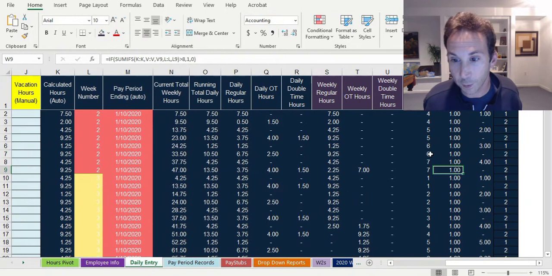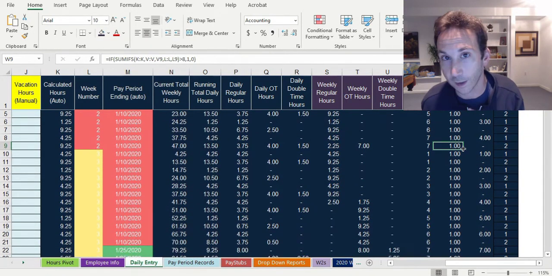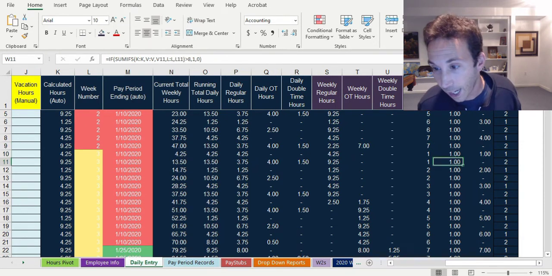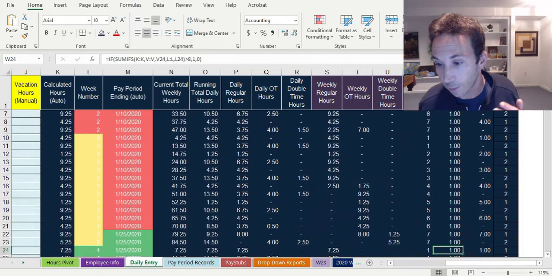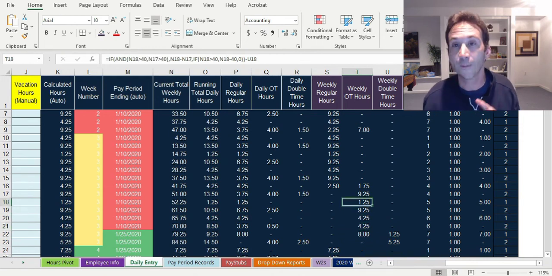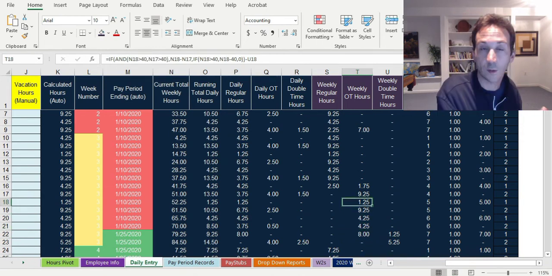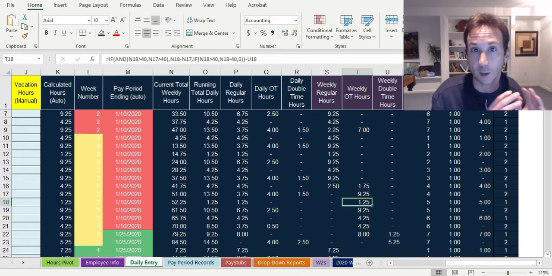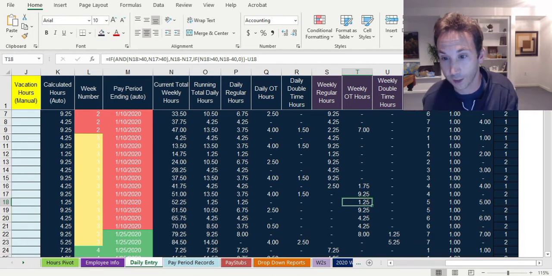Did the employee work 8 hours every day of that 7-day work week? And if they did, did they work more than 8 hours on the 7th day? And if they did, you have to make that double time over here. It's doing all this, all right? So it is figuring out, based on your daily or your weekly format, what your hours were and whether or not they were regular, overtime, or double time.